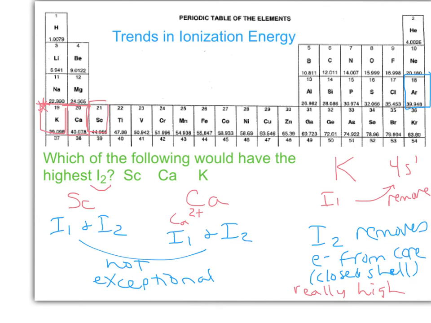And then potassium: we remove the first one, not hard, but removing the second one is going to take a whole bunch of energy because potassium has a closed shell configuration. It has a noble gas configuration.